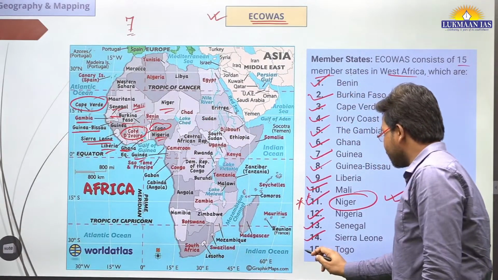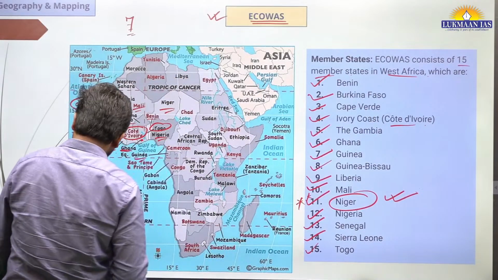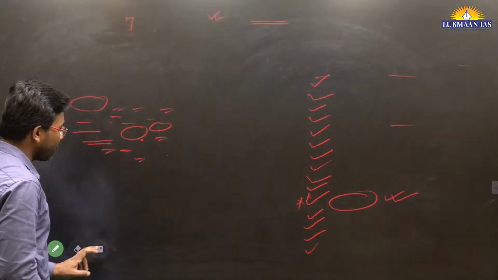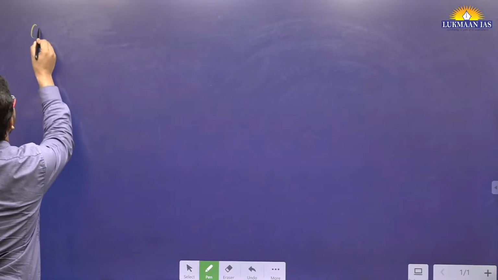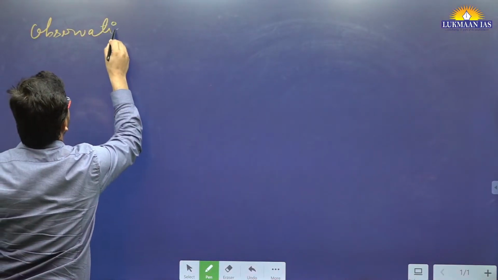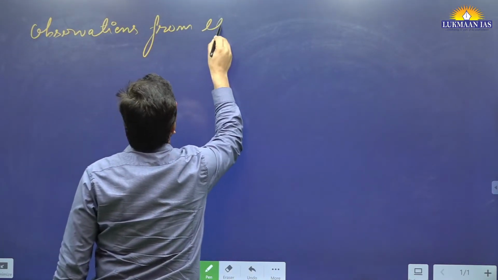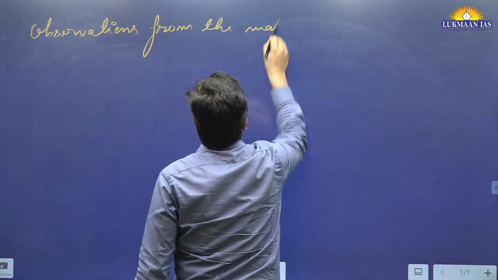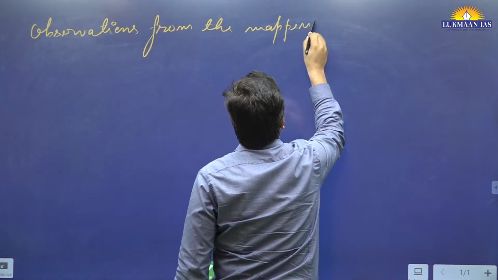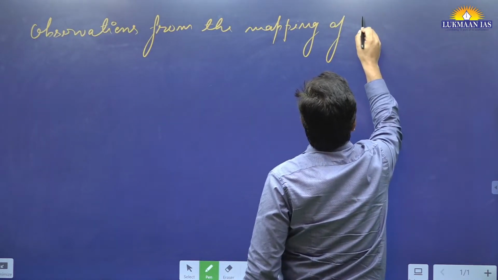Now, what are the observations after seeing all these 15 countries? We will write down those observations now quickly. Observations from the mapping of ECOWAS.